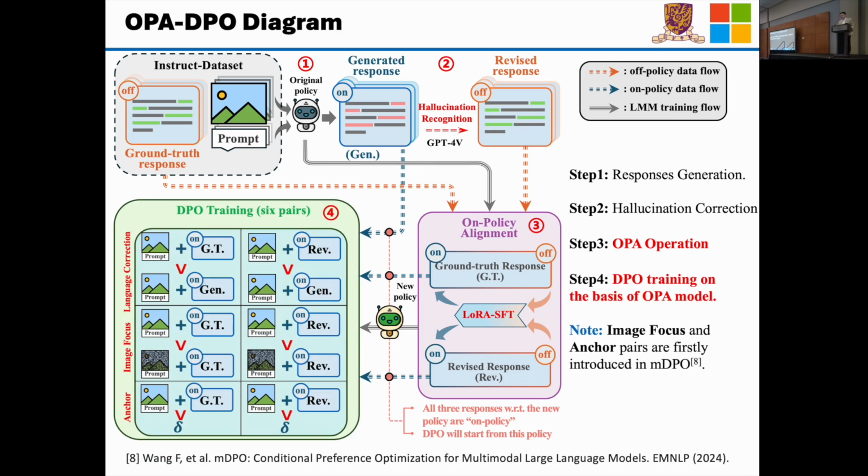And the last step is to conduct the DPO training. We just form the 6 preference pairs. Please note that we have the image focus mechanism and entry pairs sourced from mDPO. But the most important thing is our on-policy alignment operation.